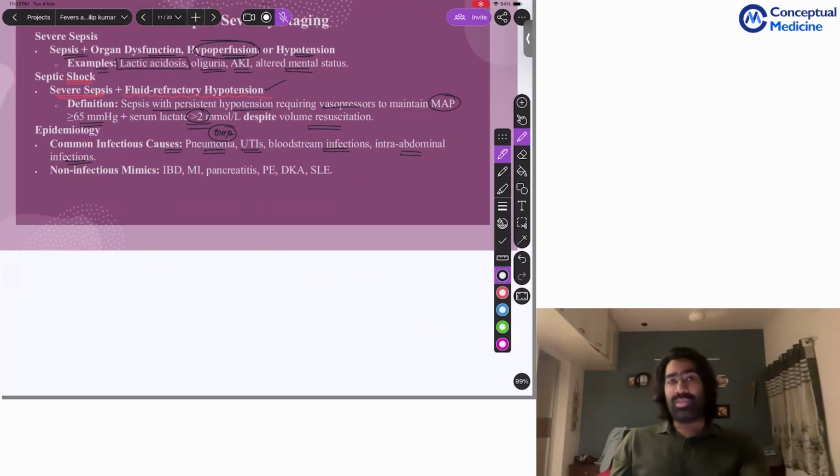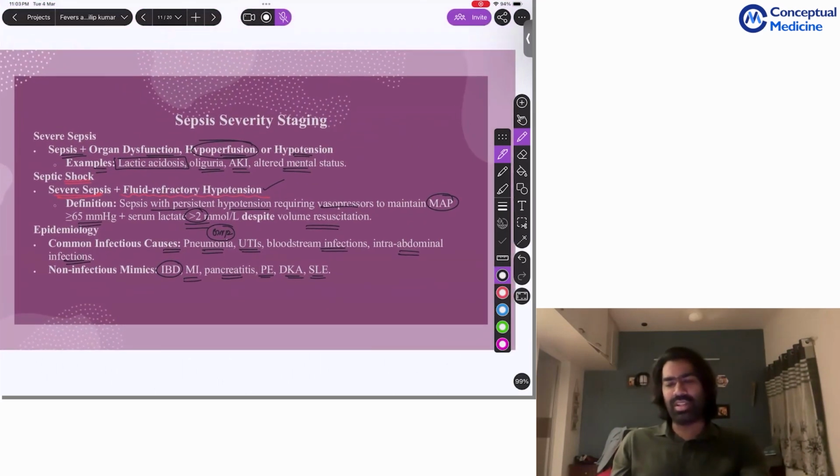Sometimes non-infectious mimics can produce a septic shock-like presentation like IBD, especially if it's toxic megacolon, or MI, pancreatitis, pulmonary embolism, DKA, SLE. These things sometimes can mimic severe sepsis or septic shock, but in most situations, it's going to be quite simple and straightforward.